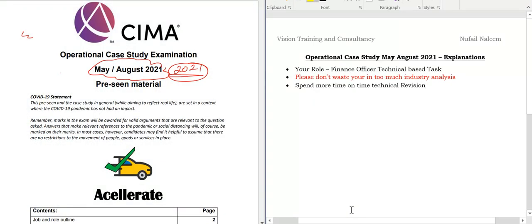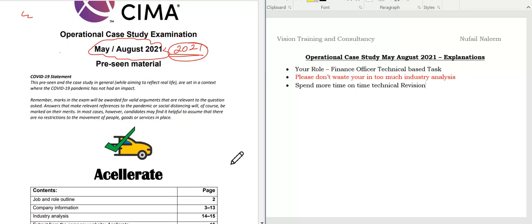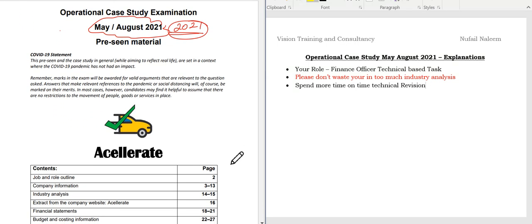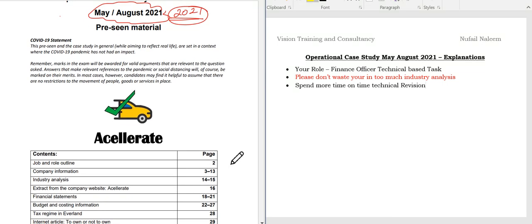And a kind reminder, students, please have a piece of paper and a pen with you, and also make notes in the pre-seen wherever I am making notes while we are observing the video. So students, as usual, you are aware of the COVID-19 statement. Observe this carefully, students.